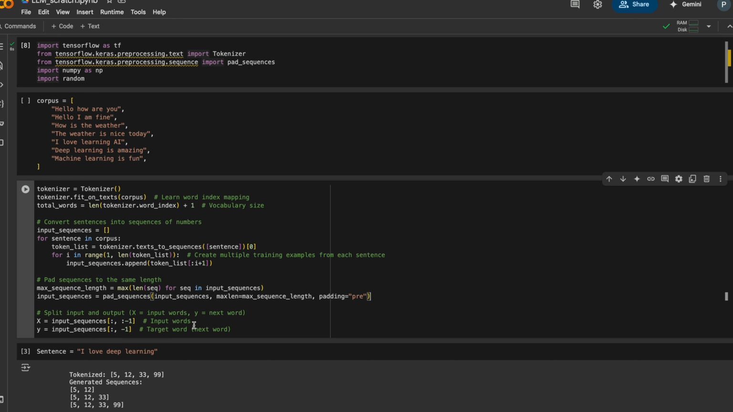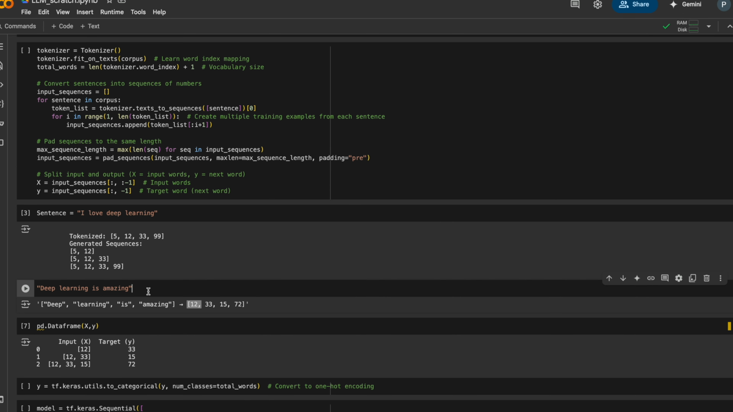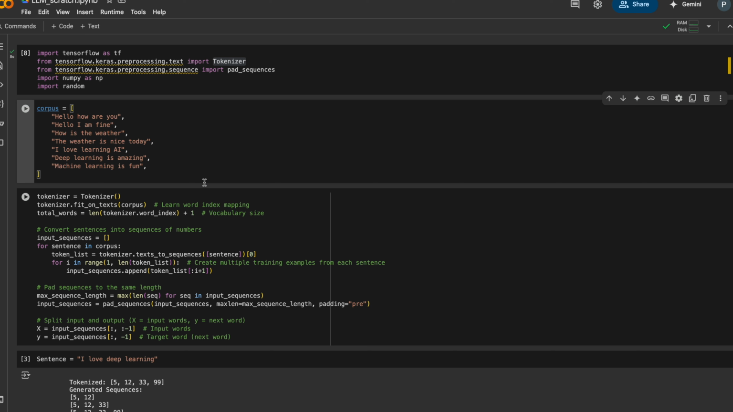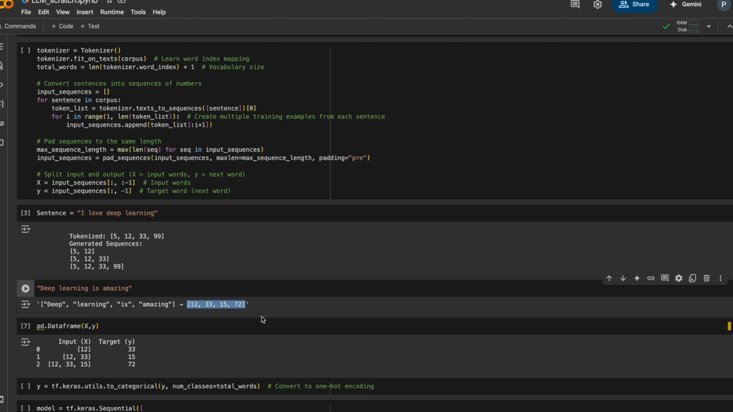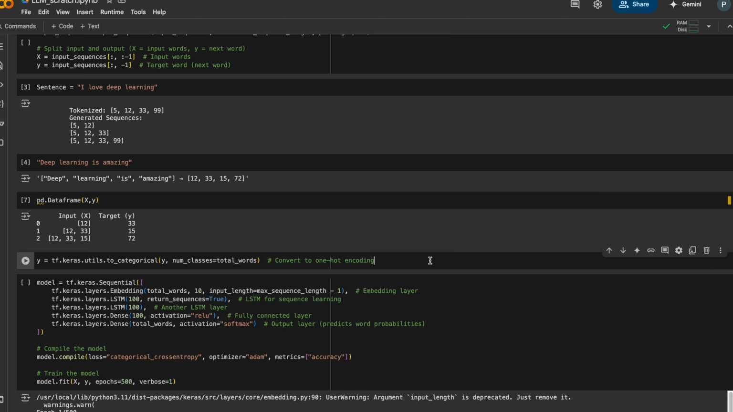Next, preparing input and output, leaving the last word for the Y and the remaining words for the X. For example, let's take the sentence "deep learning is amazing", which gives the tokenization 12, 33, 15, 72, which can be written as input and target as shown. Later, I'm doing one-hot encoding for Y in order to have zeros and ones as my targets.